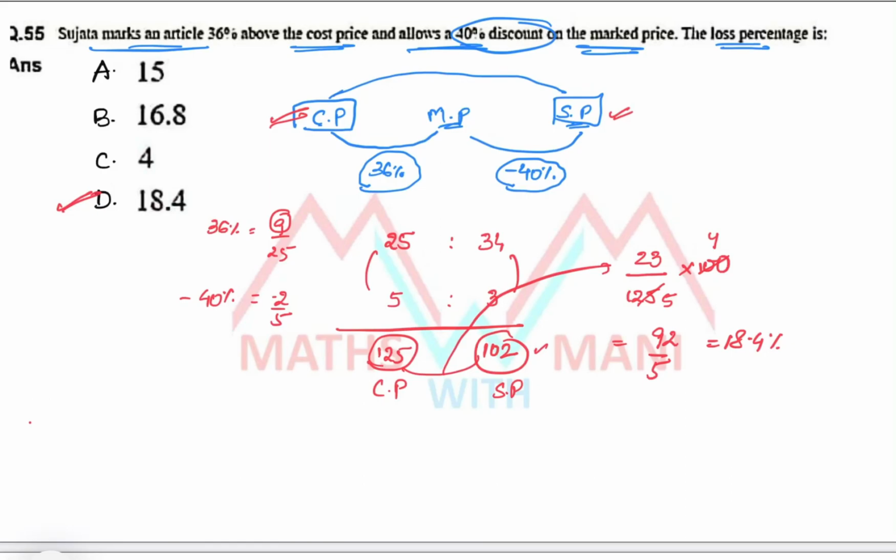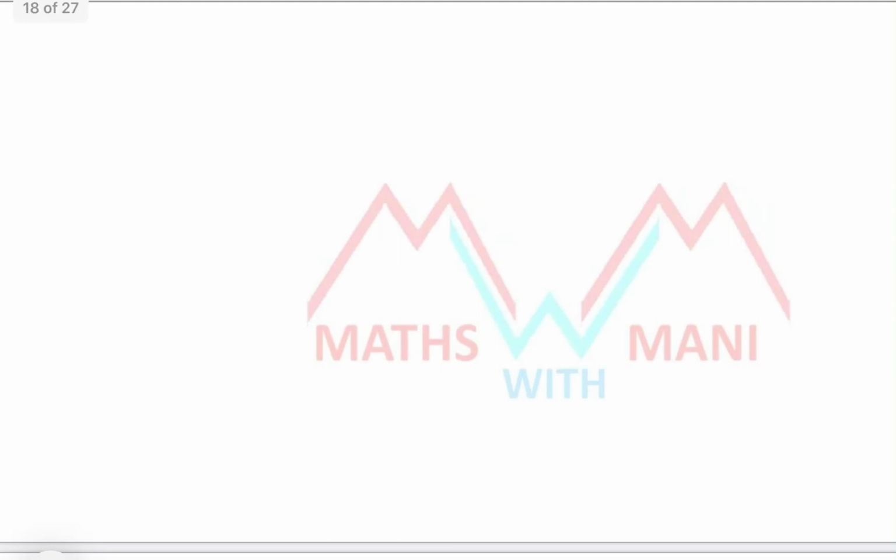Very simple, because marked price is always on cost price and discount is always on marked price. Since it was given in successive ways, that's why I can take it directly. Clear? Okay. Next 56.